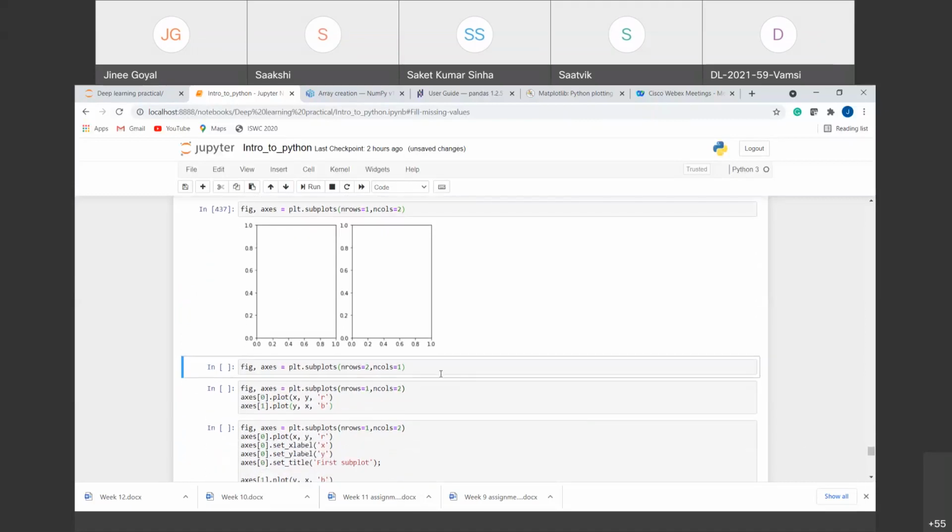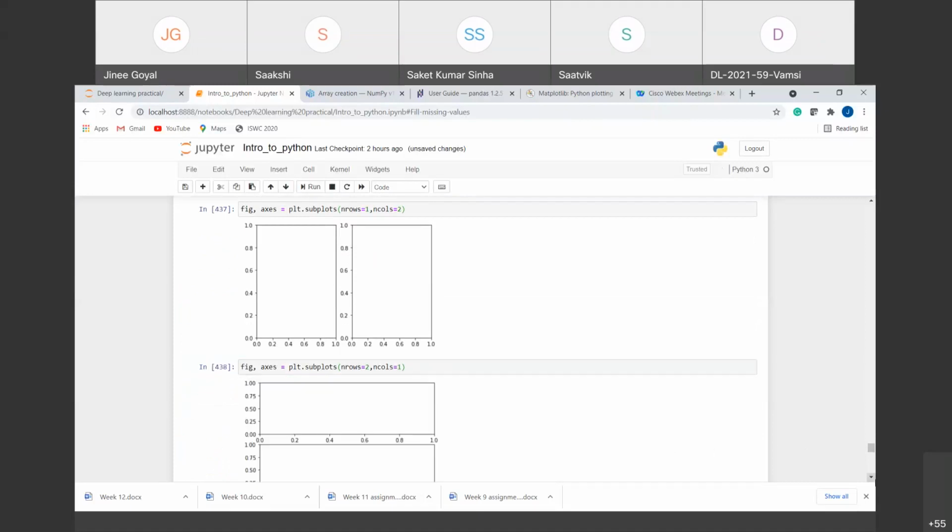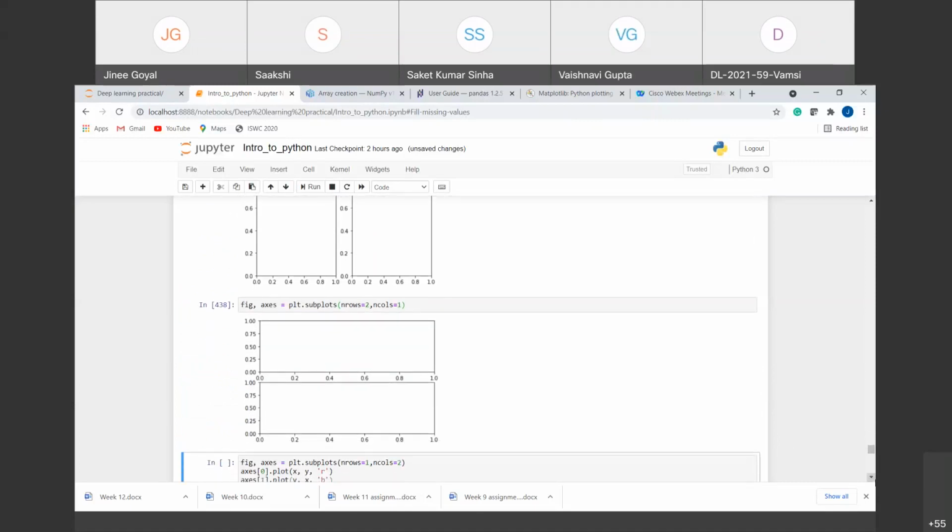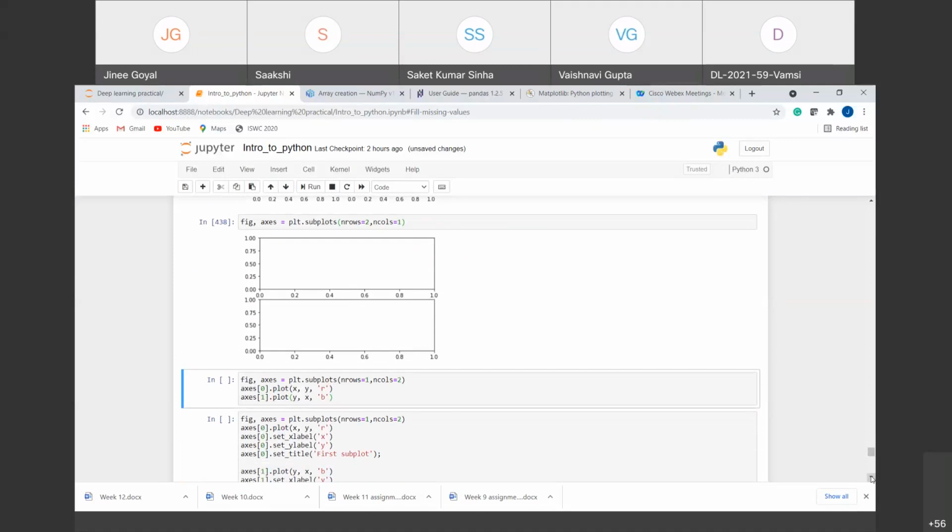Similarly, I can have subplots that have two row wise and one column wise, right? So if I run this, you can see that I have now two subplots row wise, right? Now, for example, for the first type, that is row wise, we have one plot and column wise, we have two plots. And I want to plot now these two subplots. How can I do that? Now this axis contains the two plots, right? So first one is at the 0th index and second one is at the first index.